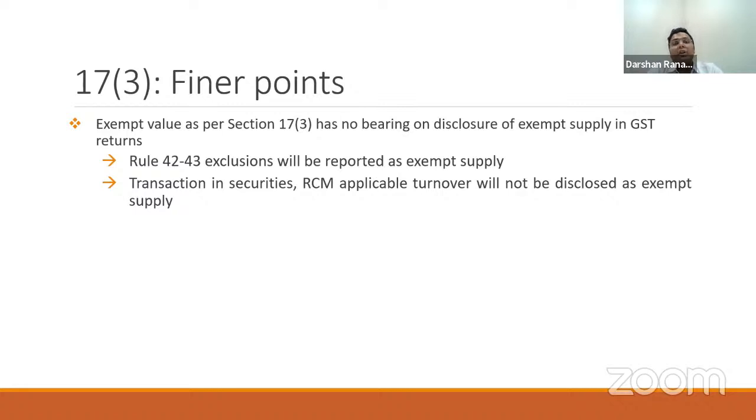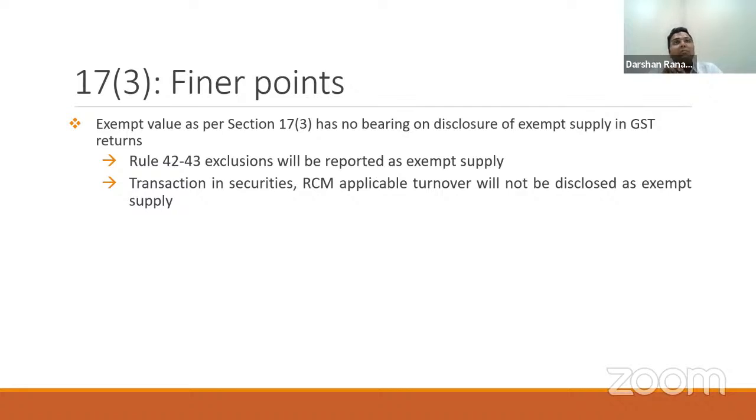What does this mean? For example, transaction in securities is not an exempt supply as per the definition of exempt supply. But for the purpose of Rule 42, Section 17(3) deems such transaction in securities as exempt supply, and therefore, for the purpose of disclosure in GST returns, it will not be considered as exempt supply. Only for the purpose of calculating my reversal ratio under Rule 42 and 43, I will treat this as exempt supply.